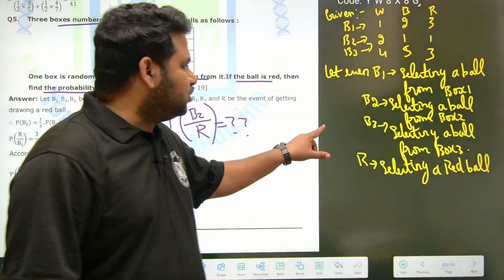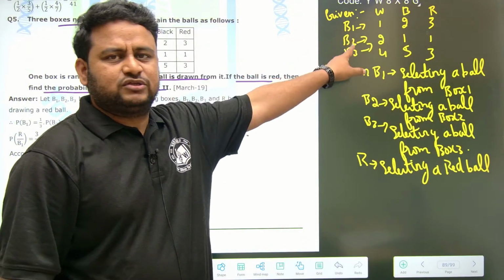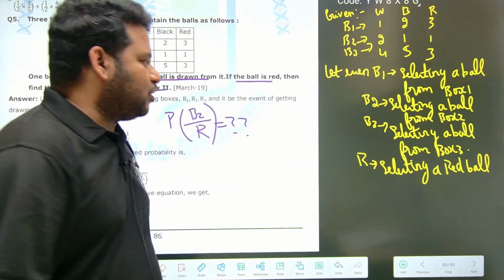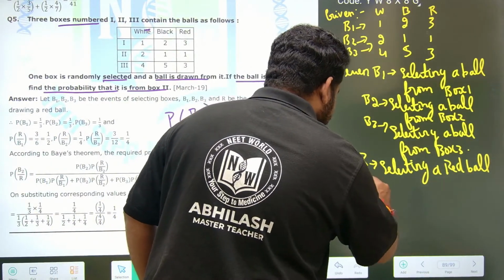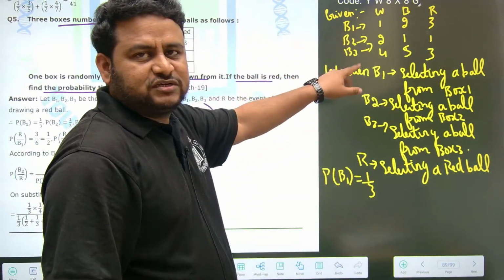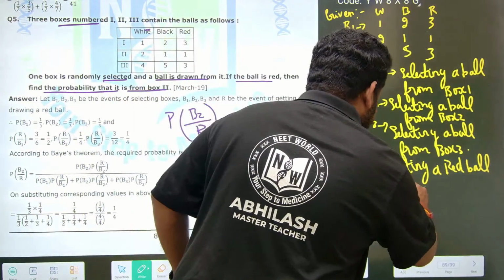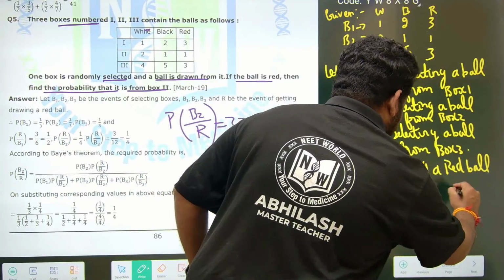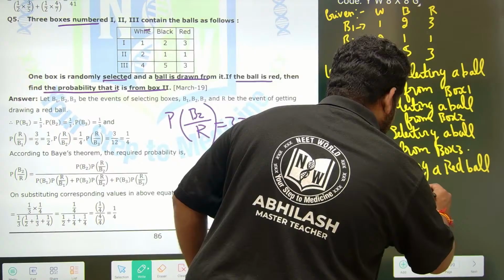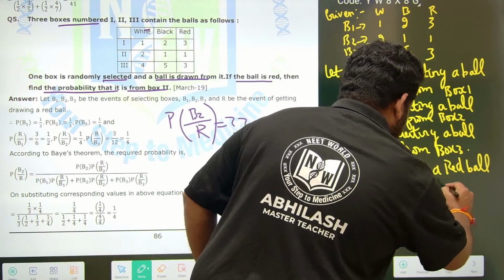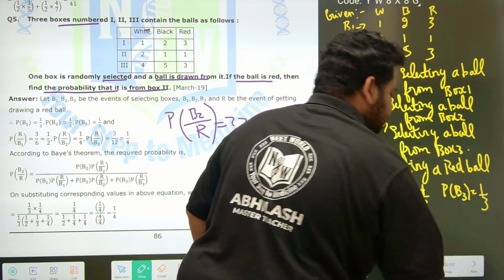If I talk about the probability of B1, out of the 3 boxes, 1 box can be B1. So that is 1 by 3. You all have to understand this statement: there are 3 boxes, and 1 box means 1 out of 3 boxes. Similarly, the probability of B2 will be 1 by 3. Similarly, the probability of B3 will be 1 by 3. This is what we got.